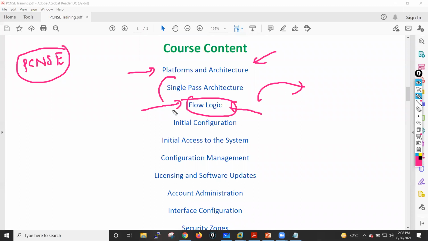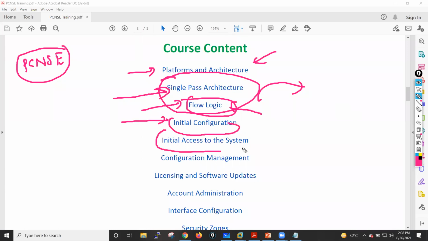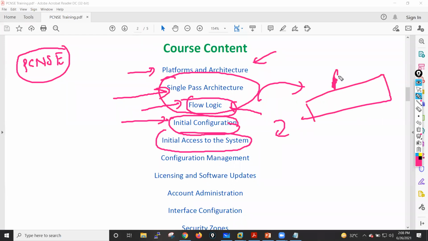And also today I will cover these two topics. I'll give you a detailed explanation on these two topics, guys. Okay, after that I'll move to the initial configuration and initial access. Initial access requires knowing the default username on your Palo Alto, the default password, the default IP address, and how many ways you have of accessing this Palo Alto box. If you get this particular box, you will have console access and management access, and how you can configure these management ports, how you can configure DNS, how you configure NTP. All this initial configuration I will cover in this particular session.